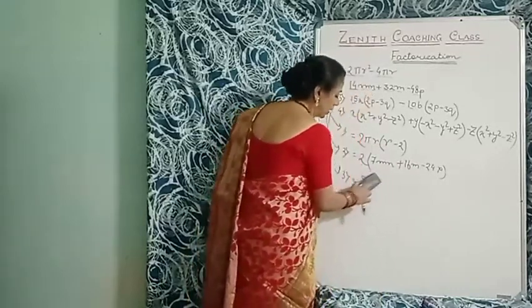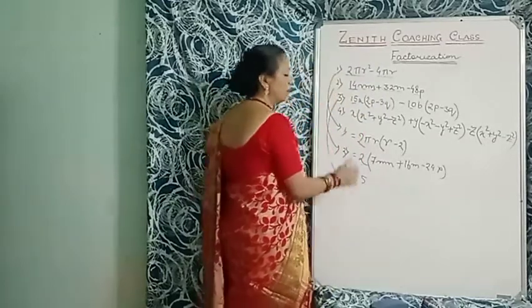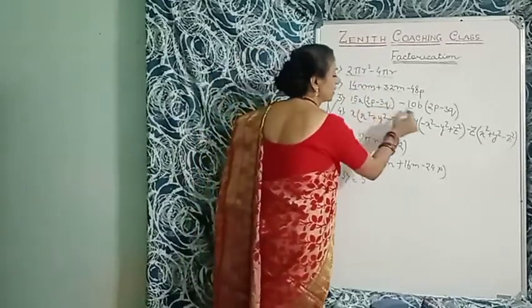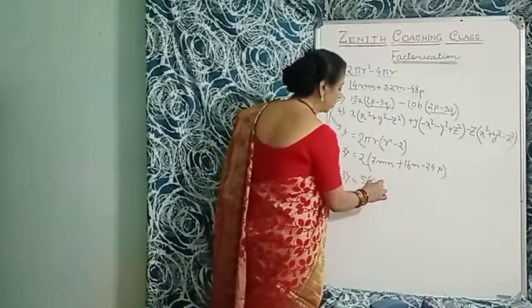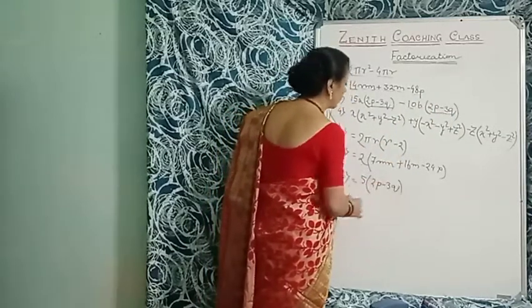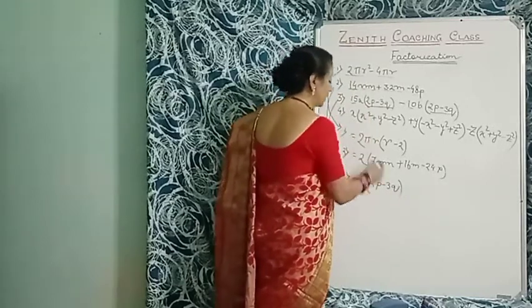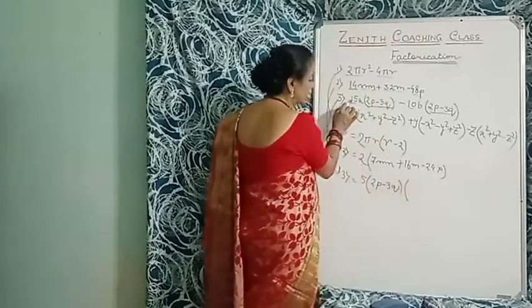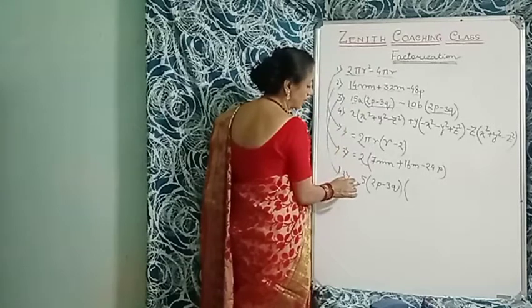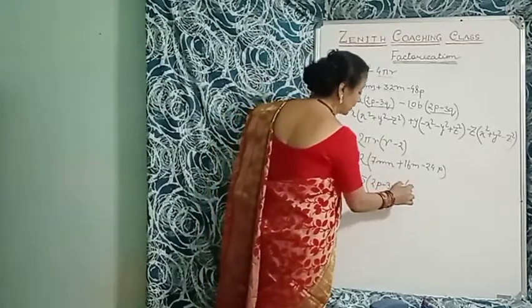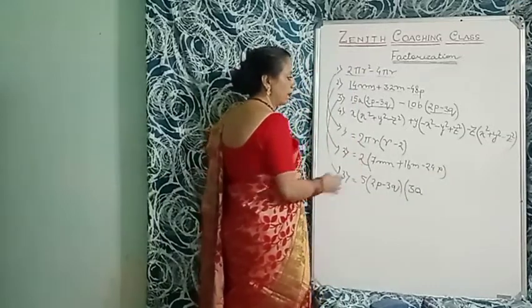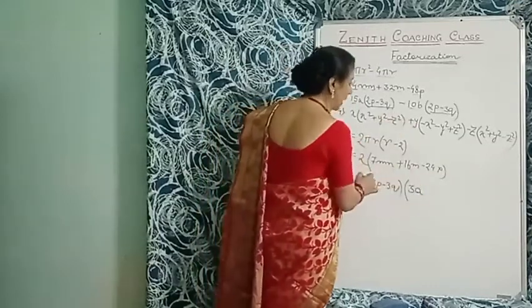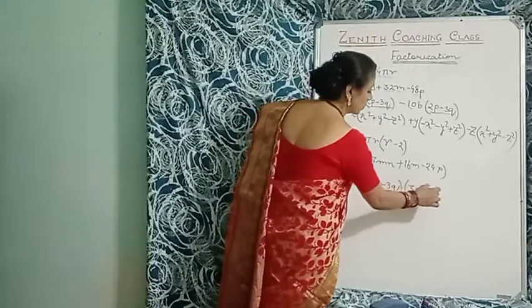Here 2p minus 3q is common, so I'll take 2p minus 3q. What is left goes in the first bracket. So 15a, you have taken 5, so 5 threes are 15. And here is 10b, 5 is common, so minus 2b.